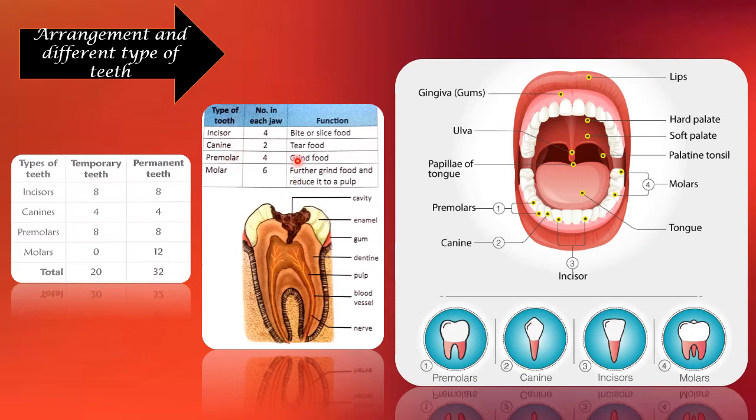And then the canine helps to tear food that is a little bit hard, which we cannot do with the front teeth. For example, sugar cane or any meat. We will not keep it in the front and bite it. We will keep it at the sides, like a chicken leg piece. You tear it and take the flesh out of that piece. Then the premolar grinds the food, and the molar grinds the food further so that it is in the form of pulp, which is easy for us to swallow.